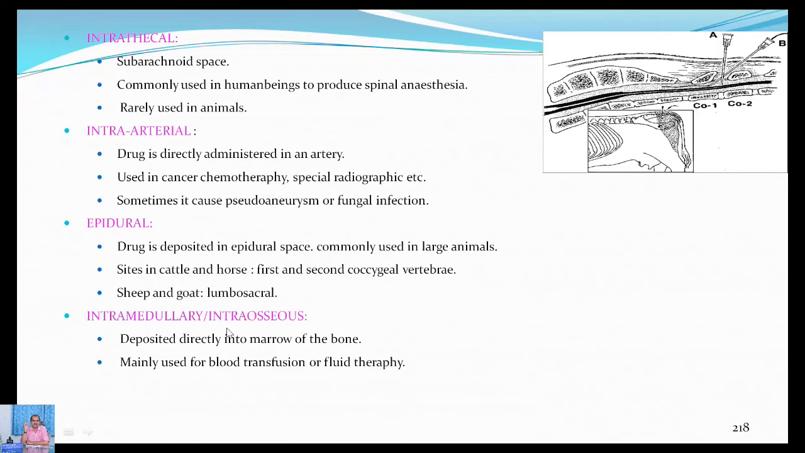Intramedullary or intraosseous injection is one of the routes of administration where the injection is deposited directly into the marrow of the bone. This type of injection is given whenever there is a bone cancer. In case of human beings, this is mainly used for blood transfusion or fluid transfusion, which is also one of the important routes followed.